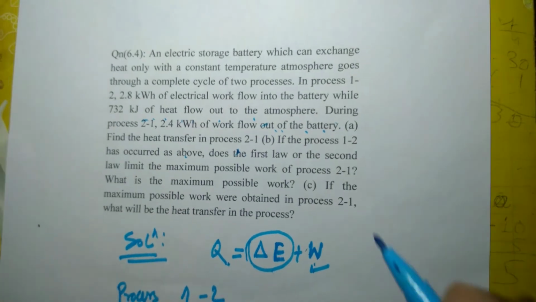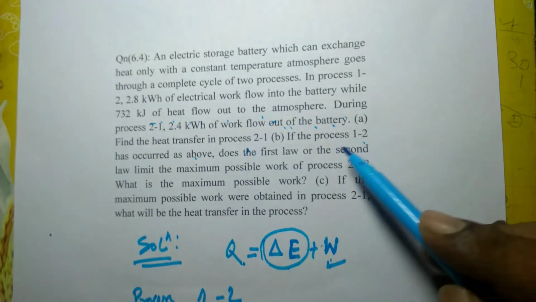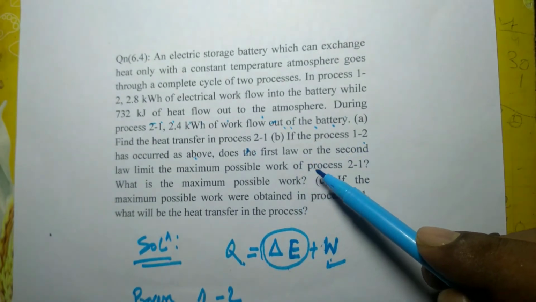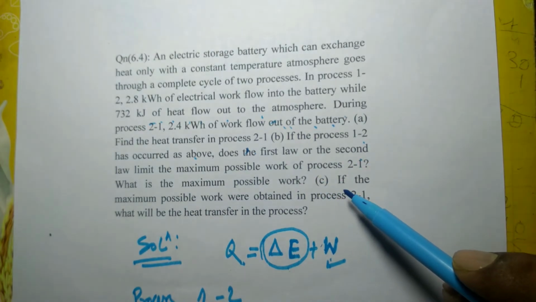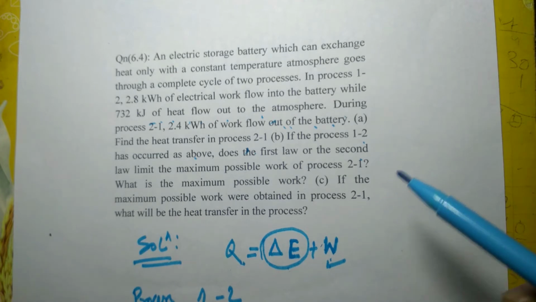So second bit, you see, if the process 1-2 has occurred as above, does the first law or second law limit the maximum possible work of process 2-1? Then you see, we know that low grade energy cannot be completely converted into high grade energy, but high grade energy can be completely converted into low grade energy.